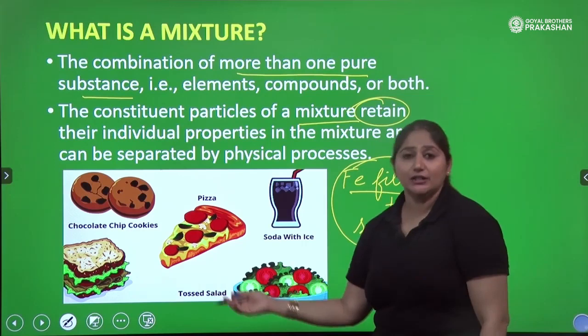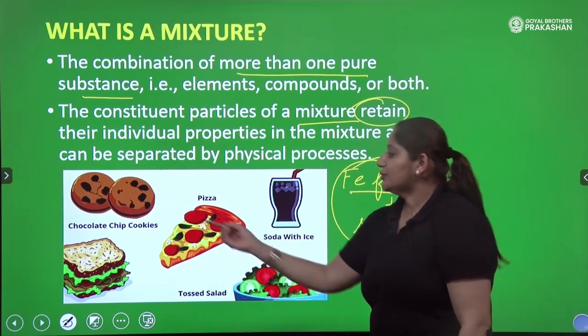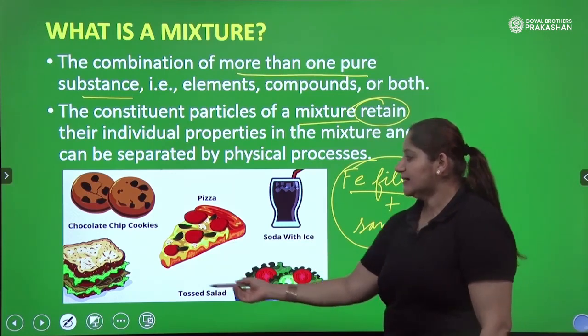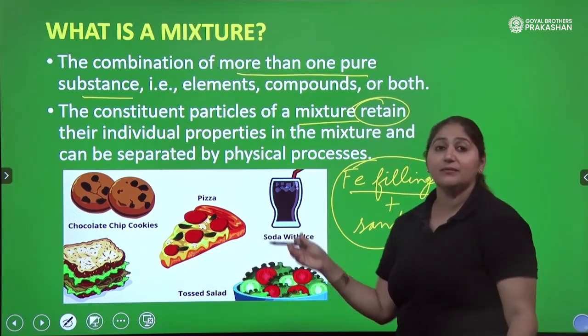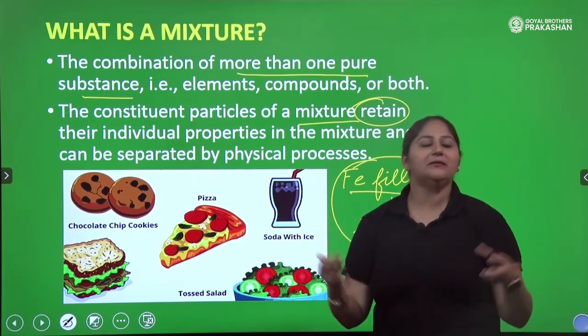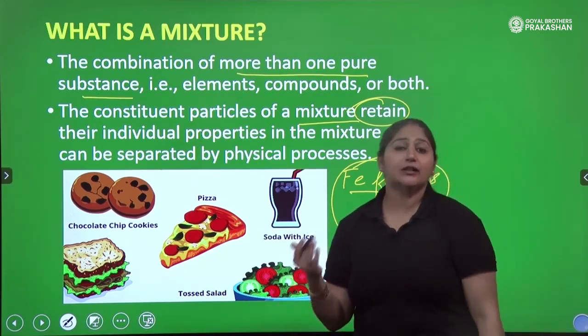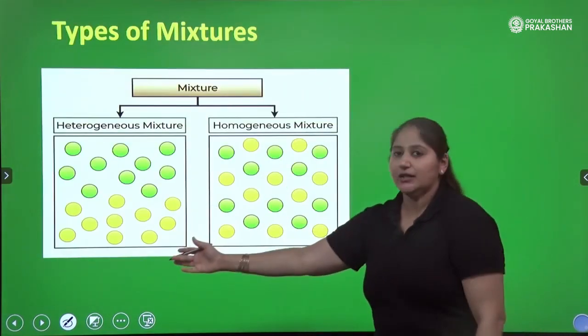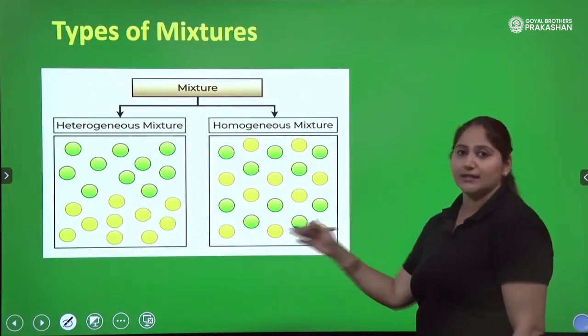So these are a variety of examples in daily life. Chocolate chip cookies, pizza, soda with ice, tossed salads. In the sandwich, in the salads, we mix many things together. And when we mix things, we call it a mixture, right? So there are two categories of mixture. One is homogeneous mixture, another is heterogeneous mixture.